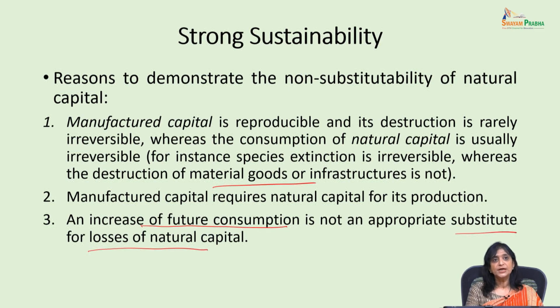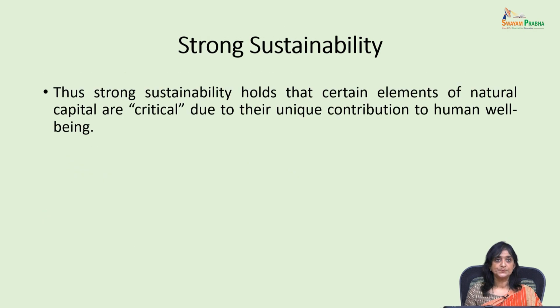That is, today if I am saying that I am using a lot of natural capital because we want to increase the consumption in the future, and once we get the consumption in the future, with that income we will create human capital and man-made capital, this cannot be done because the loss of natural capital has already taken place.